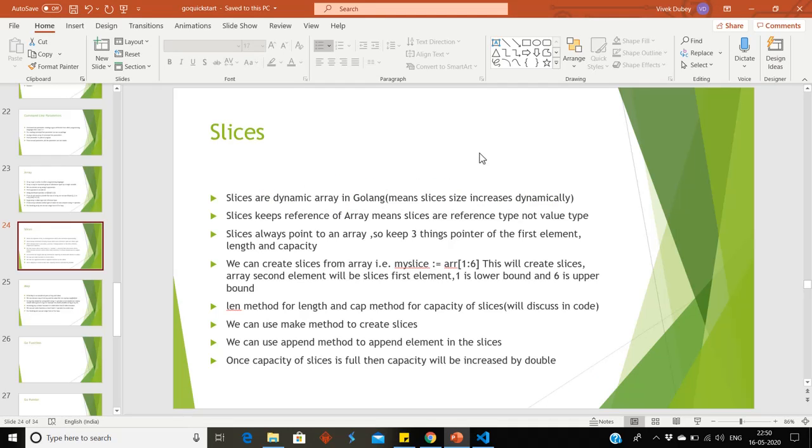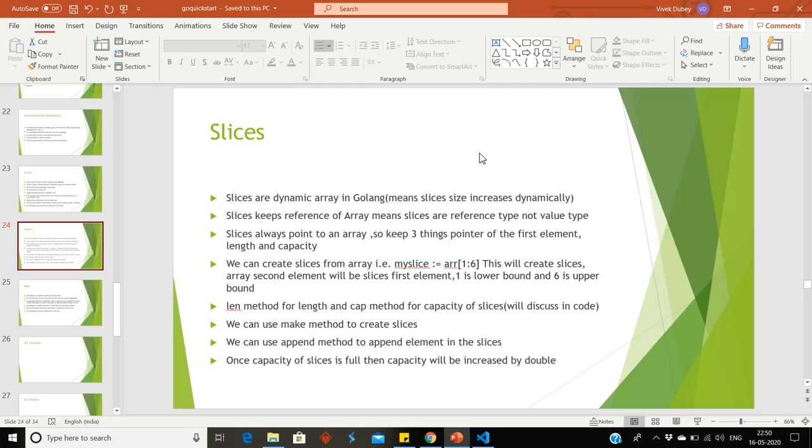We are going to discuss about slices. Slices are dynamic array in Golang, means slices size increase dynamically. Slices keep reference of array, means slices are reference type not value type. Slices always point to an array, so keep three things: pointer of first element, length and capacity, which we will discuss in code. We can create slices from array.